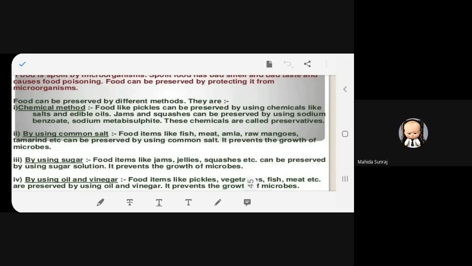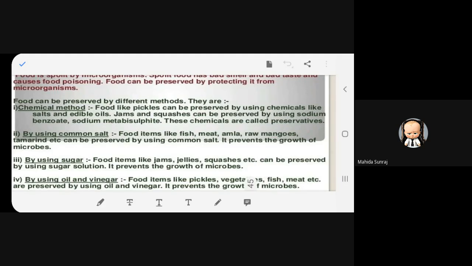Yes, okay. Now let's talk about common salt. You must have observed your mama, whenever she is cleaning meat or fish, she will apply oil, haldi, and salt. Have you observed that? Why? Because of preservation, so that food will not go bad. So food items like fish, meat, amla, raw mangoes, or even tamarind, which is called imli, can be preserved. You can preserve them by using common salt.